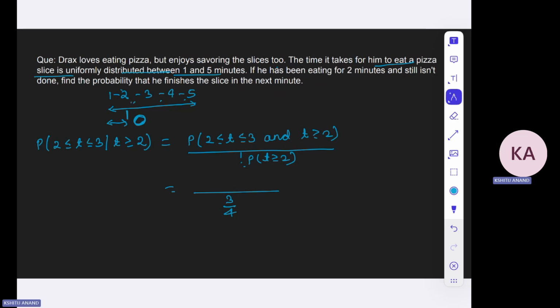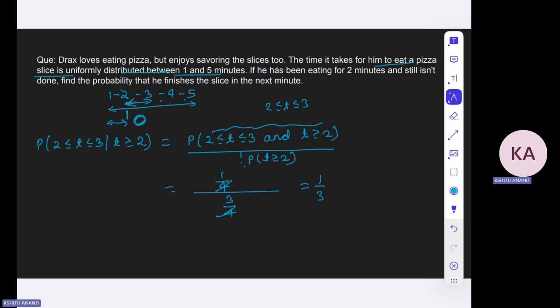So what is the probability that it will get completed between 2? So this is equivalent to, what is the intersection? The intersection is 2. So what is the probability that the pizza will get finished in this minute, this particular time frame? Since the probability is again uniform, it would be 1 by 4. So it should be 1 by 3.